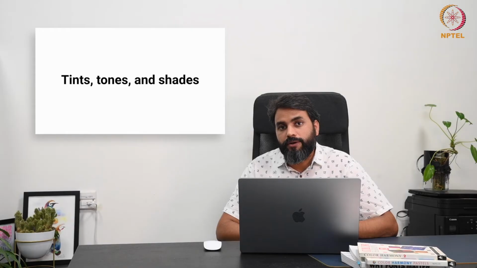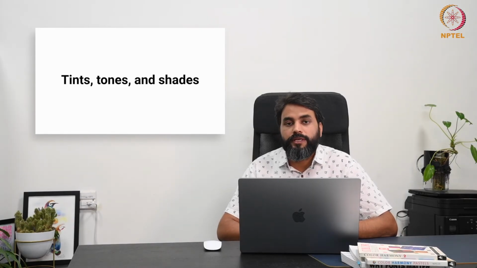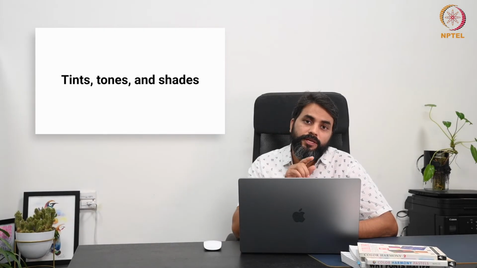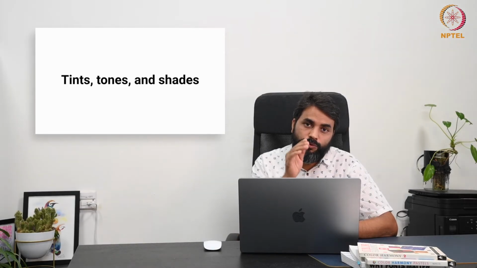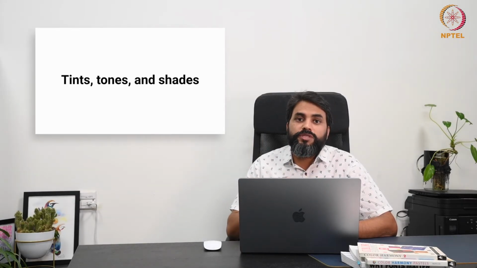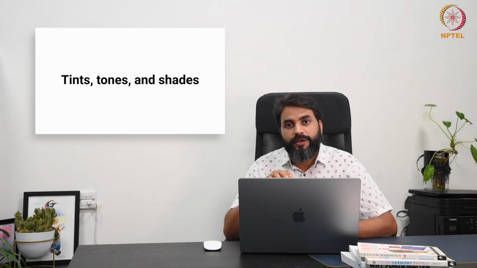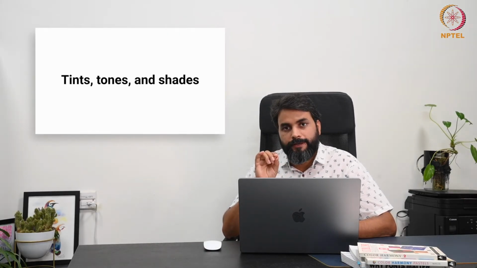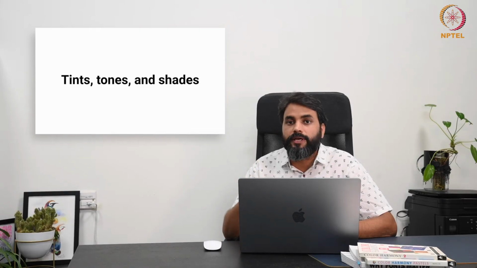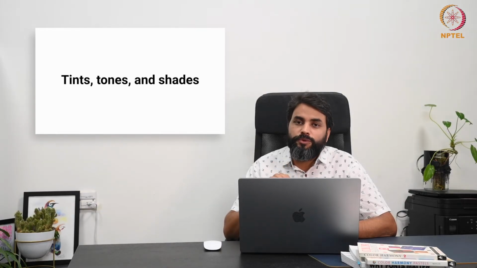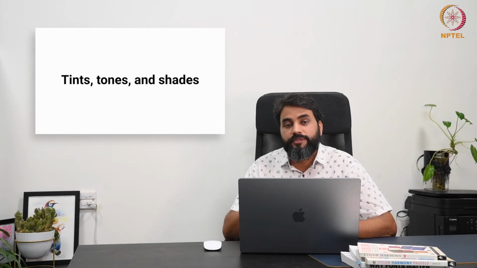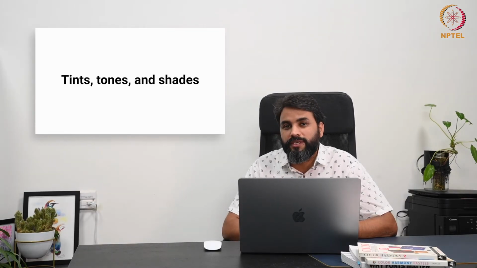When you add gray, or a mix of black and white, to a color, it creates a tone. Tints are created by adding white, so you get a lighter version. Tones are created by adding gray, where you mix black and white together, and that gray is added to the color. This reduces the color intensity or chroma, making it more subdued or muted. Tones are versatile, and they add depth, making color look more sophisticated and balanced.